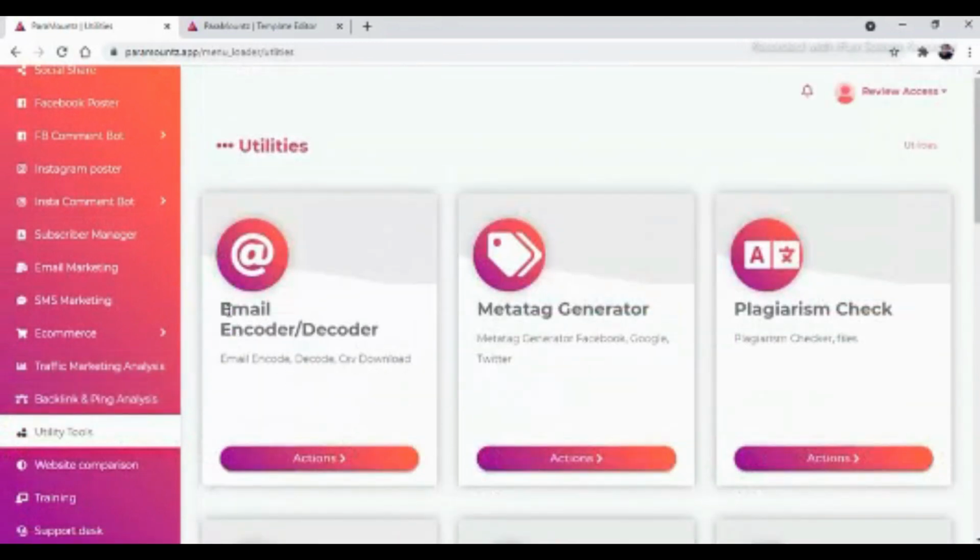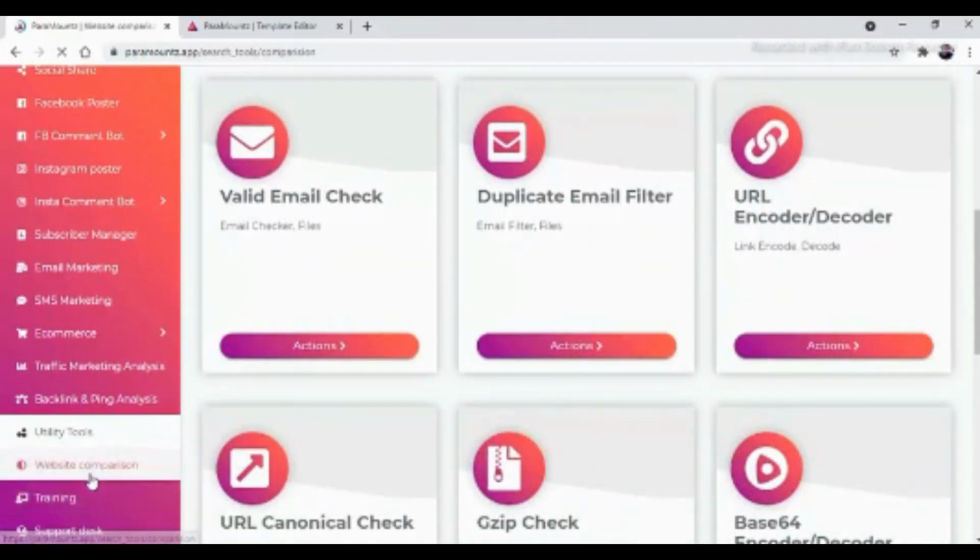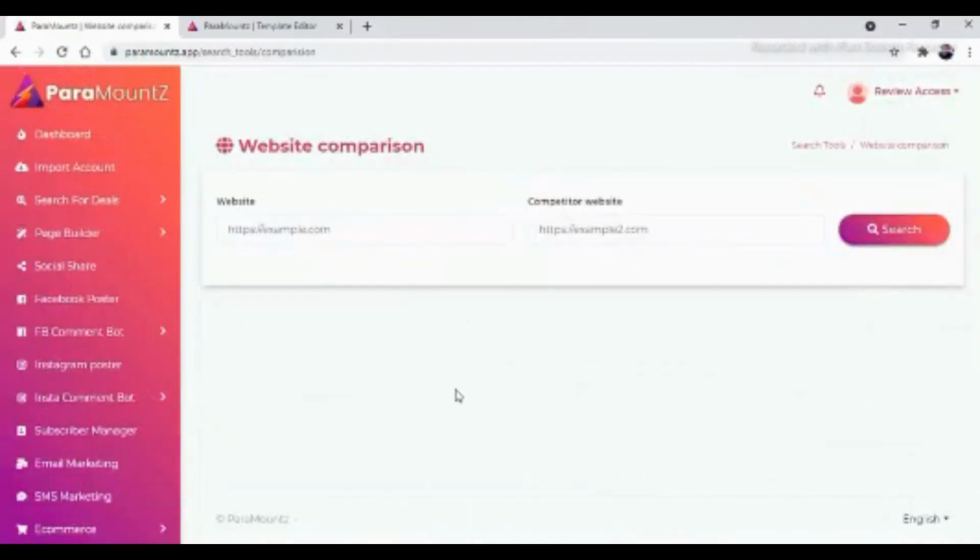Inside this, you will get the email encoder decoder, meta tag generator, plagiarism check, valid email check, duplicate email filter, URL encoder decoder. Then there is website comparison, where you can compare between two websites based on their share, based on their reaction and their content.